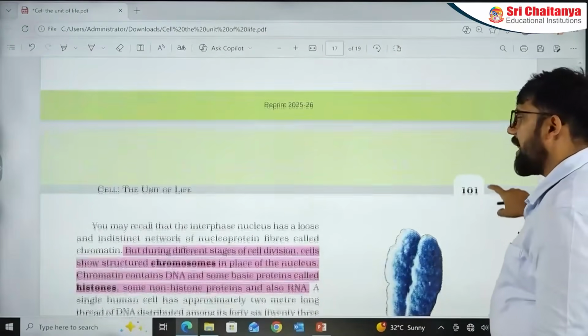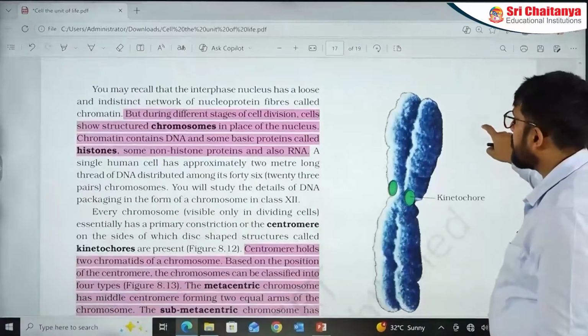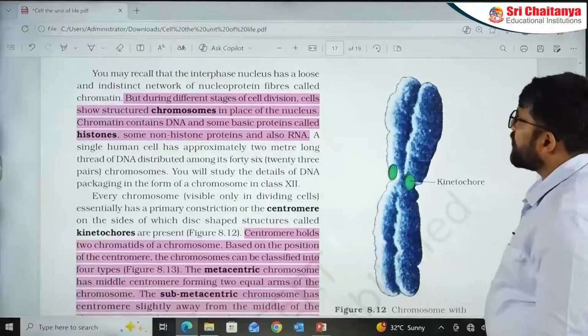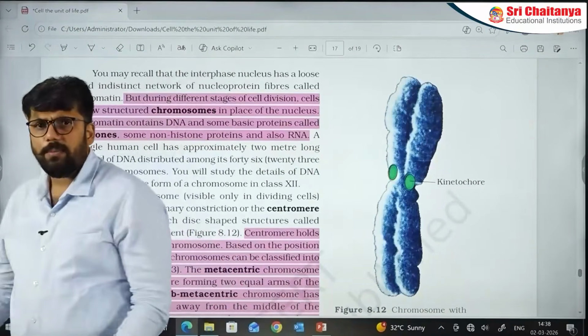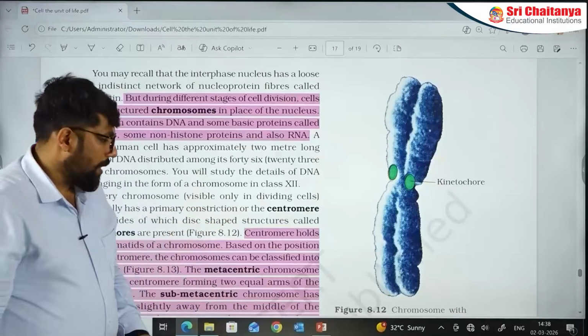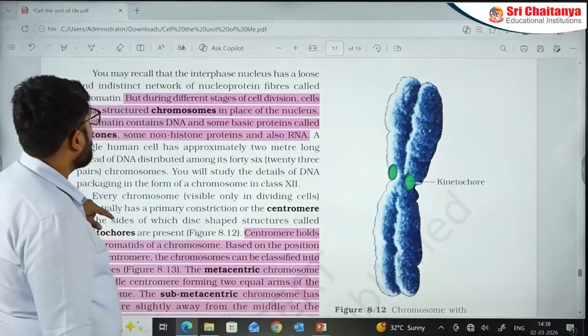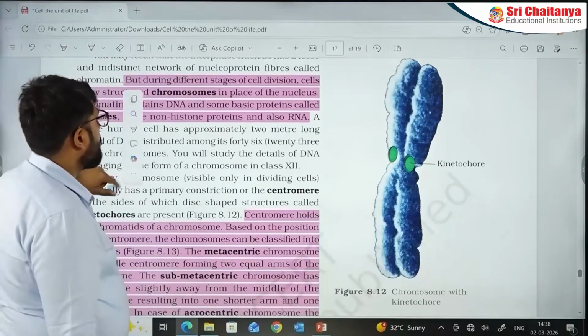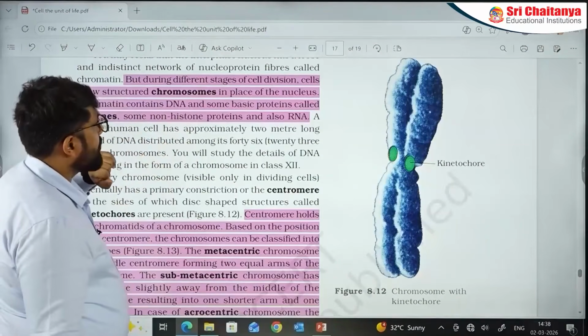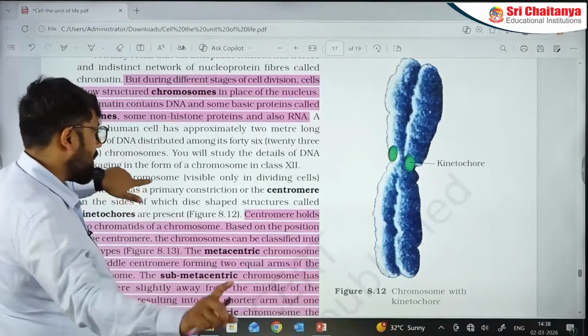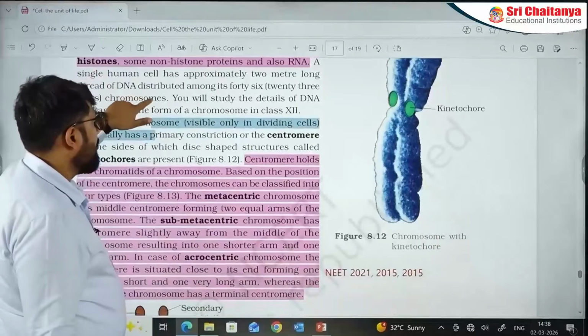Now I'm going towards the end game. We are going towards the ending part of the chapter, that is about the chromosomes. Chromosome is also somehow a mandatory question. So many questions have been appearing on the chromosome part. When we discuss this chromosome, what they are made up of and all, there's a small interesting point that is hidden here with the structure of chromatin. I'll come to that towards the end, that very interesting part.